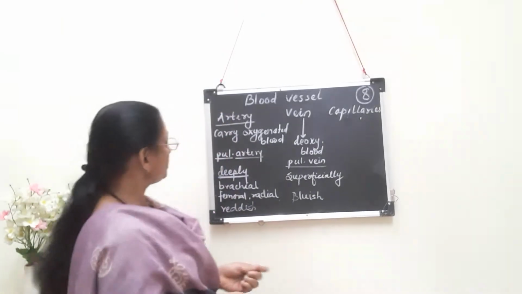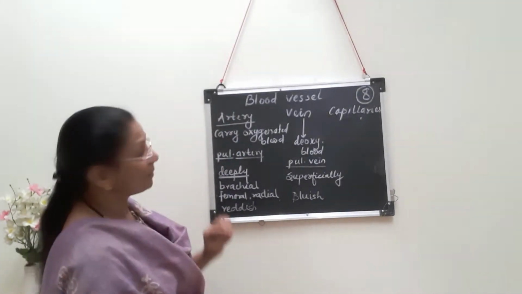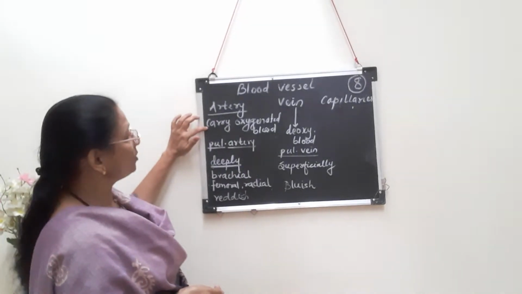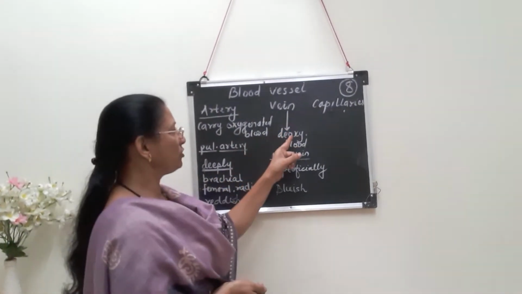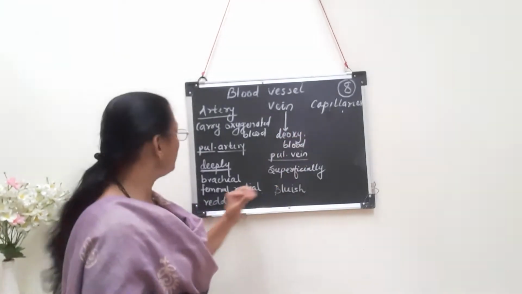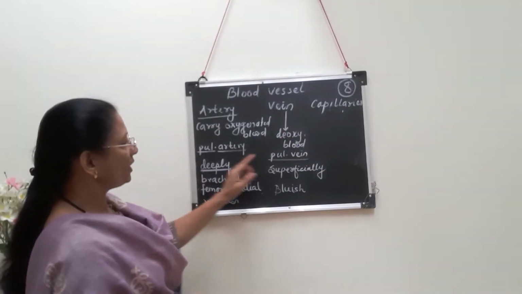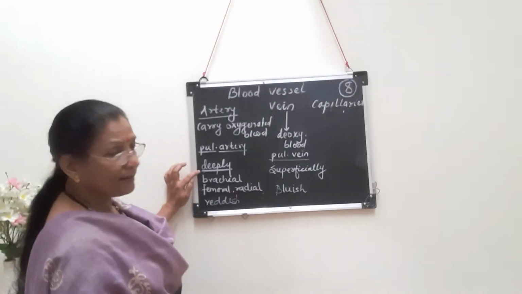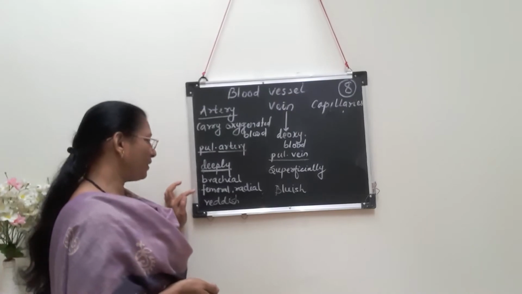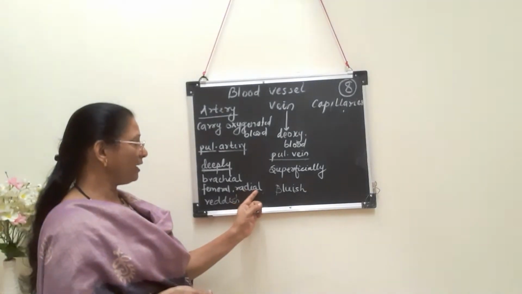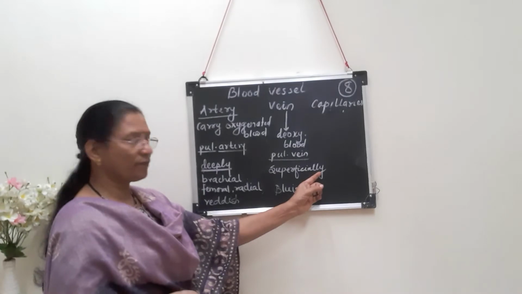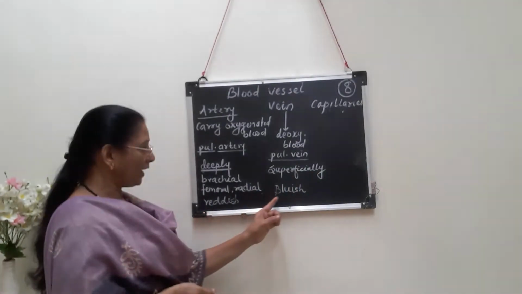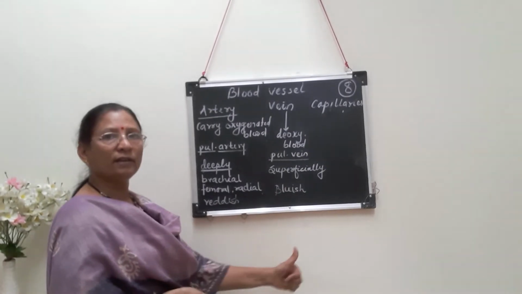Okay, so just now we have seen 4 differentiating points. First one is artery, carrying oxygenated blood from heart to the different parts of the body. Vein carry blood which is deoxygenated from organs to the heart. Exceptions pulmonary artery, and here exceptions pulmonary vein. These arteries are deeply situated. Exceptions are brachial artery, femoral artery and this radial artery. While veins are superficially situated, these artery, they are visible as reddish in color, and veins visible as bluish in color.